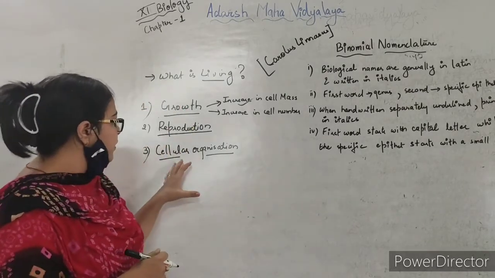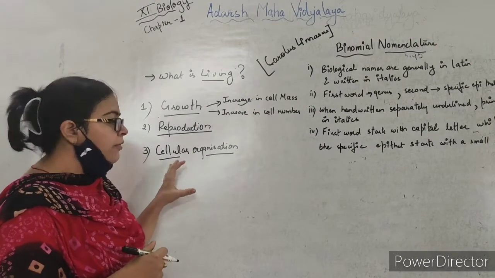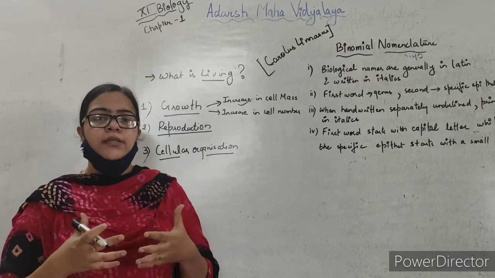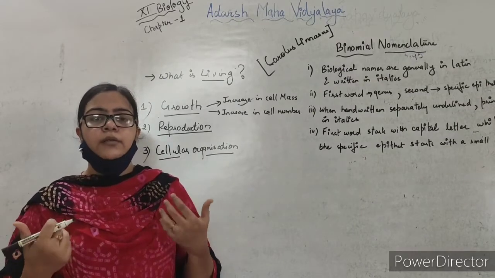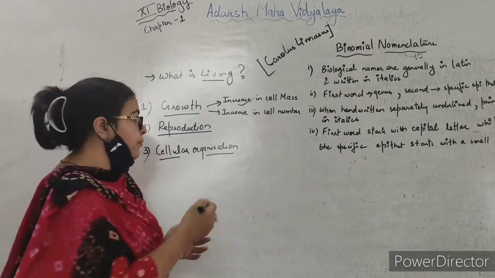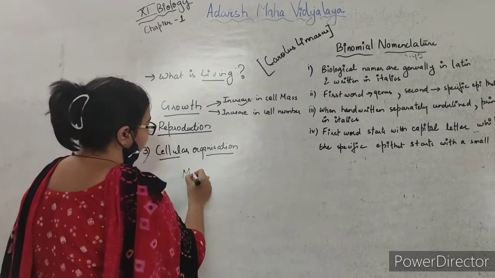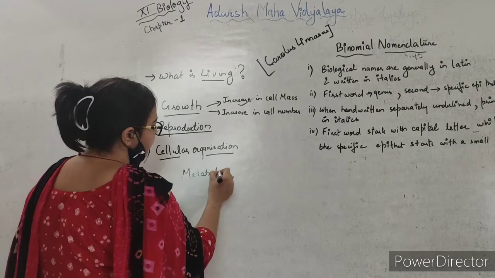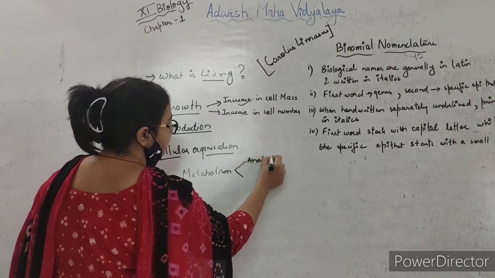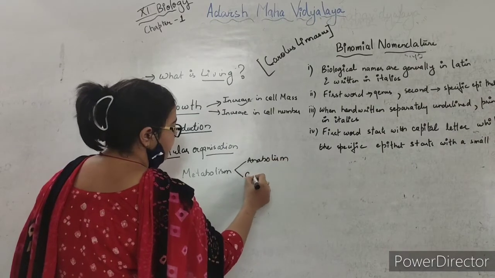In this body there are various chemical reactions occurring between the cells which are doing the whole metabolism of our body. Metabolism is nothing but anabolism plus catabolism.